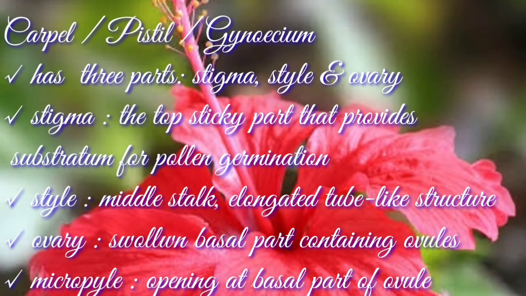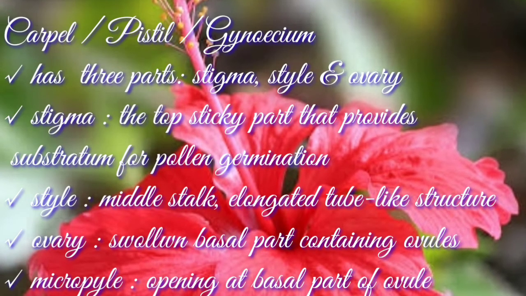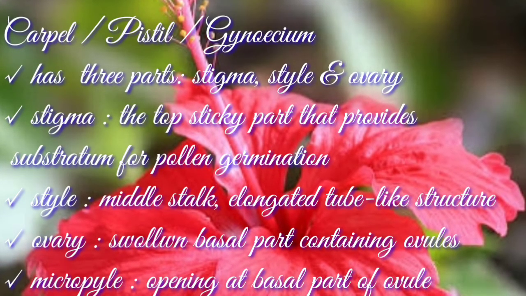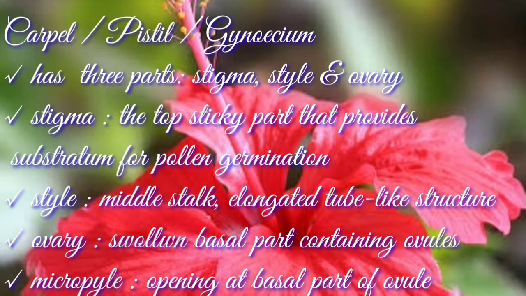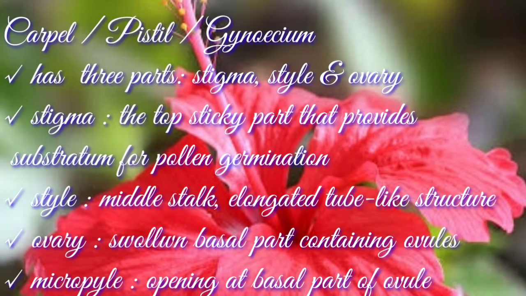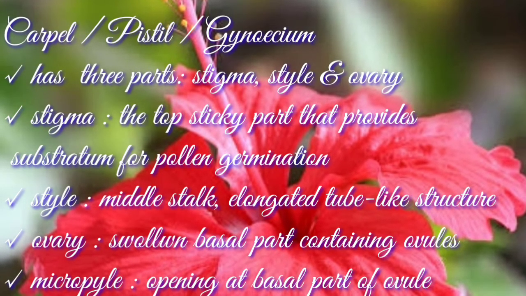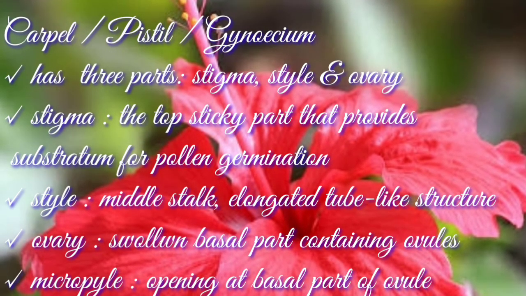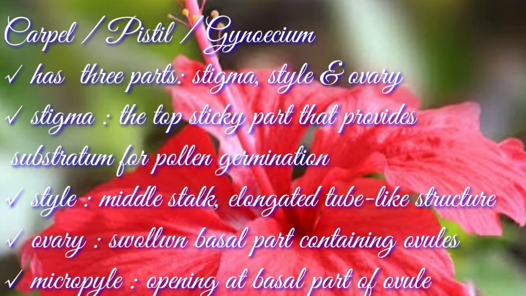The swollen basal part is known as ovary that contains ovules. These ovules have an opening at their base called as micropyle, that is for entry of the pollen tube after germination.